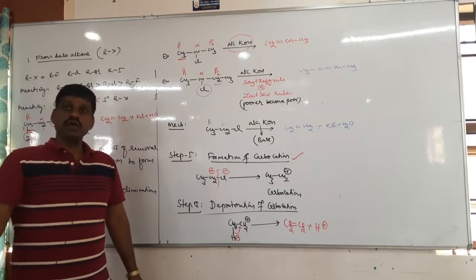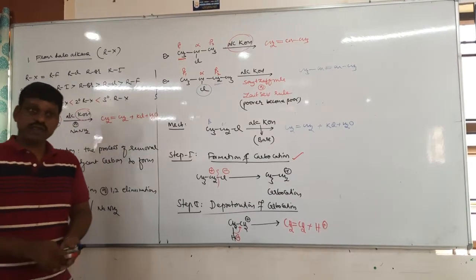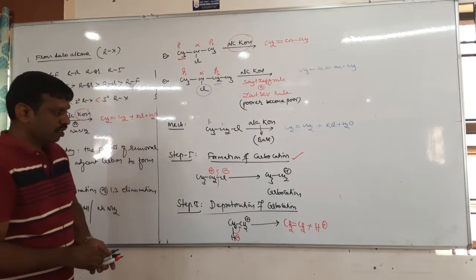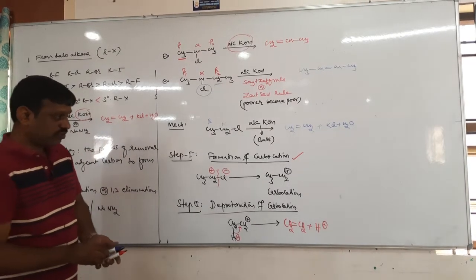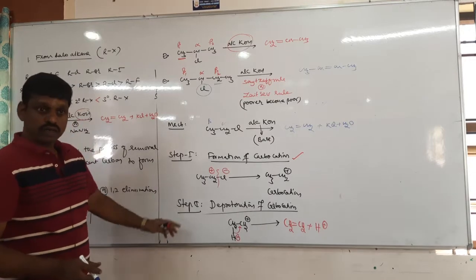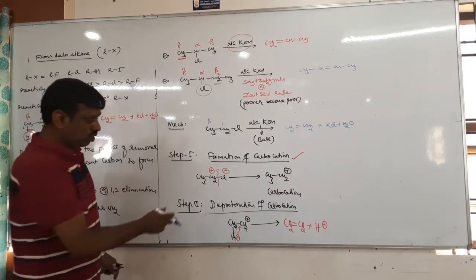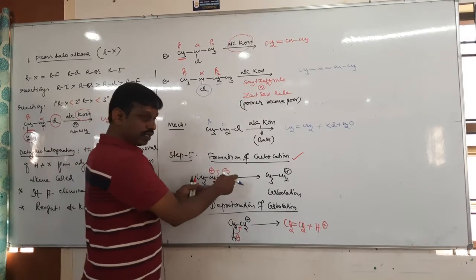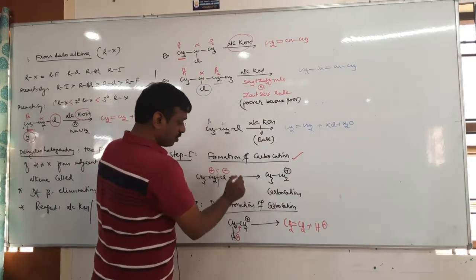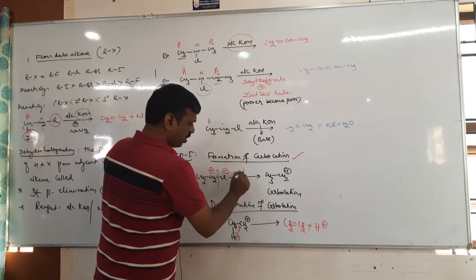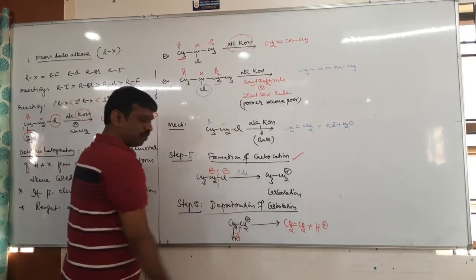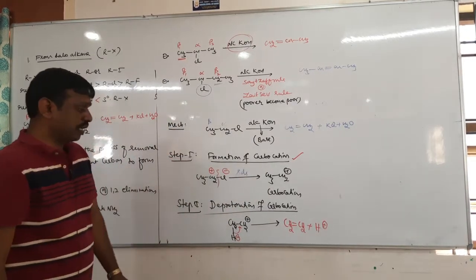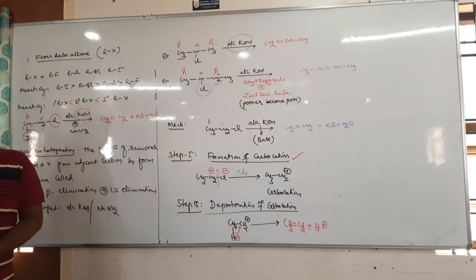Now tell me, which is the RDS, rate determining step? Step 1 or step 2? Step 1. Because in step 1 what is happening? Halogen X minus is eliminated. So the rate of reaction depends on this step. So step 1 is the RDS, rate determining step.